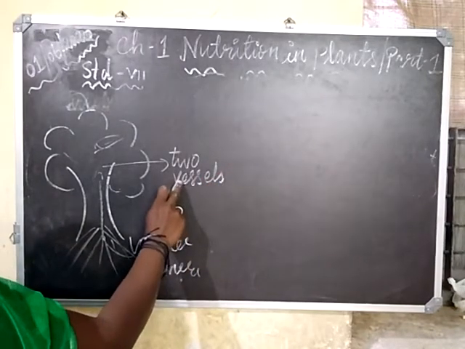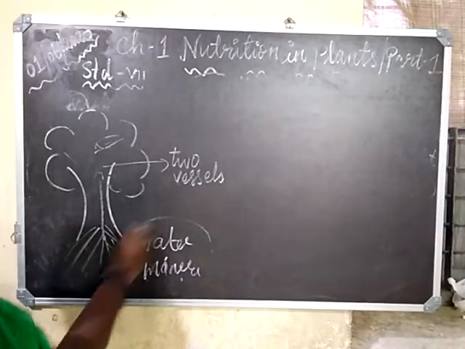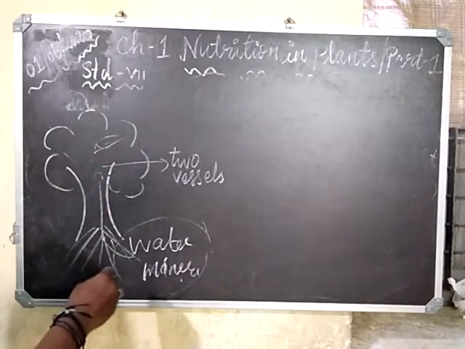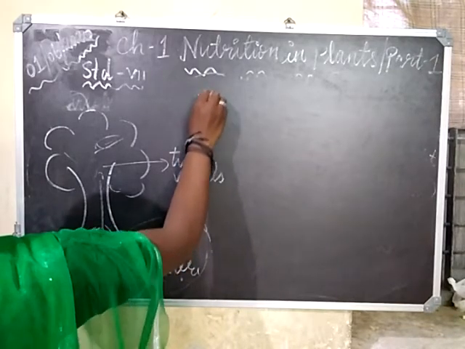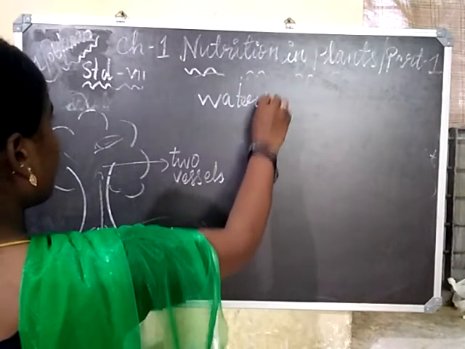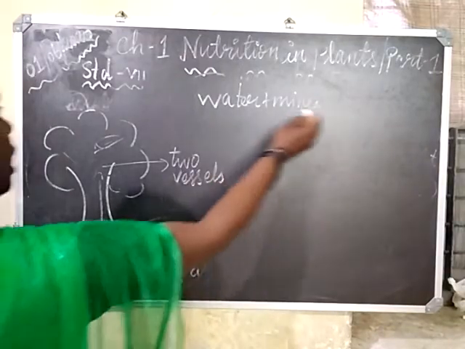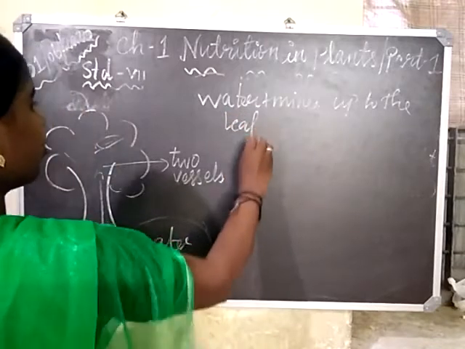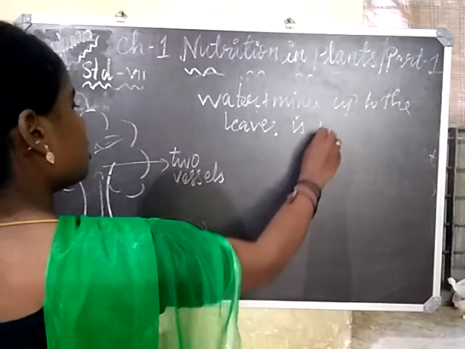What is the difference between these two vessels? The vessel that takes water and minerals up to the leaf is known as xylem.